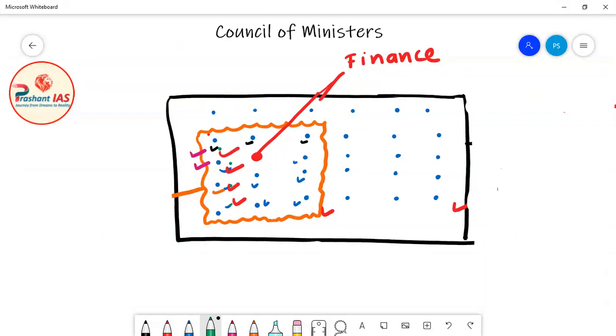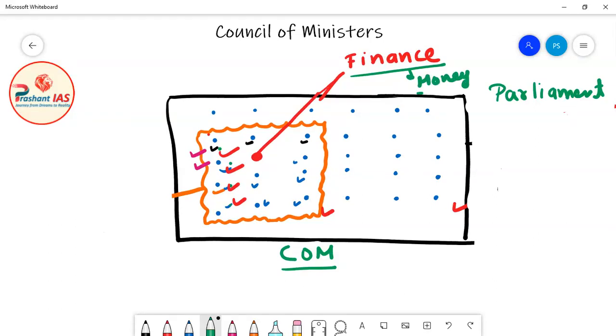Now friends, once a decision is collectively taken by the Council of Ministers, then that decision is presented to the Parliament. For example, let's suppose that this decision regarding the finance ministry was related to a money bill. So the government was planning to introduce a money bill in the Parliament.